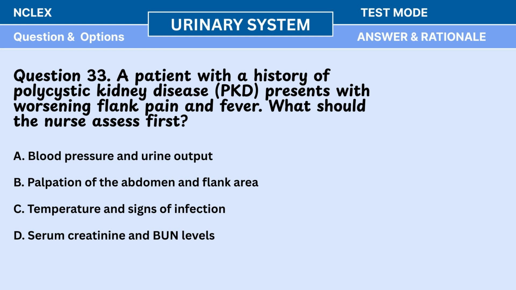Question 33. A patient with a history of polycystic kidney disease, PKD, presents with worsening flank pain and fever. What should the nurse assess first?